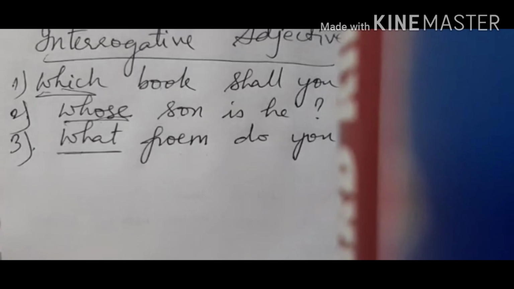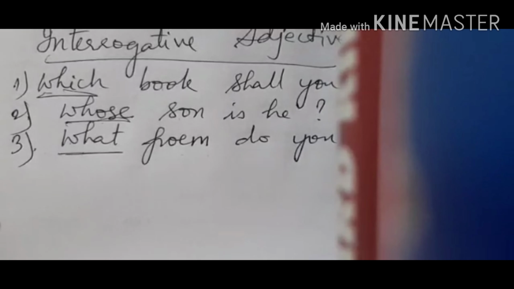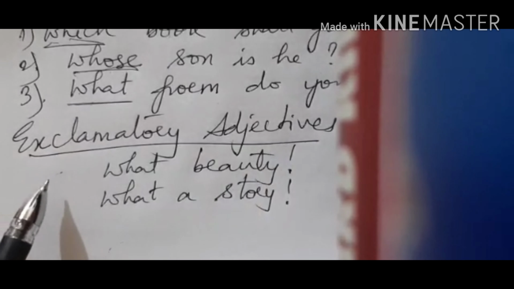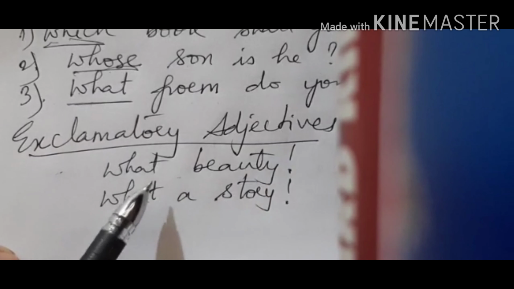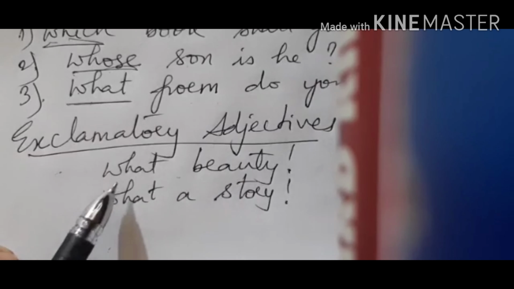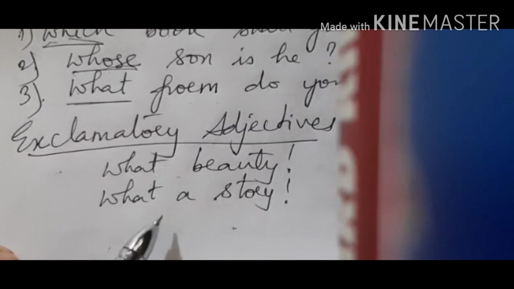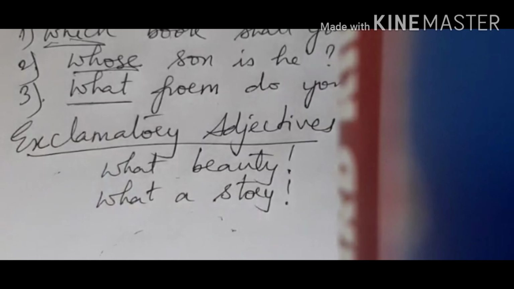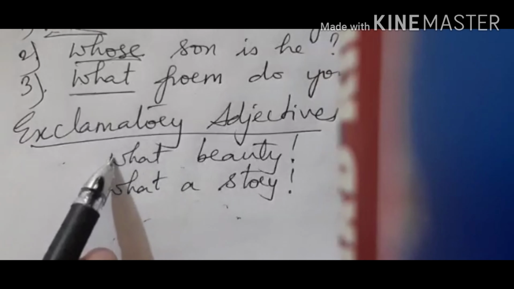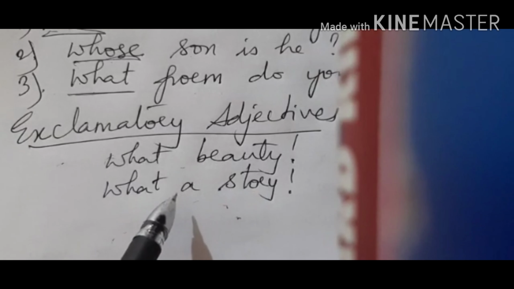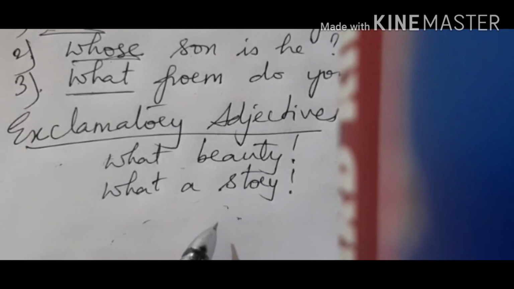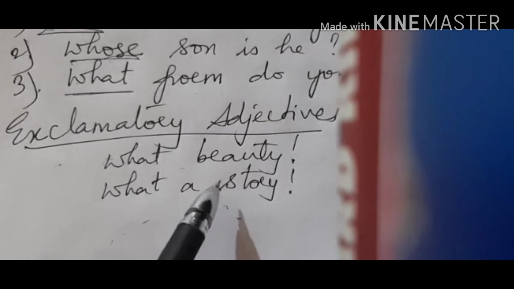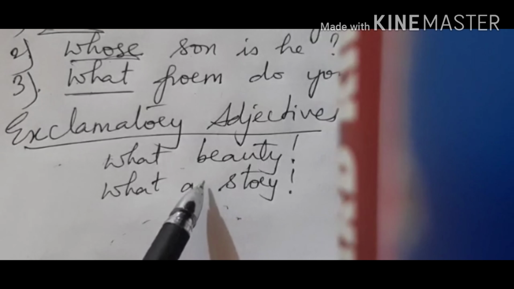Let us move to the next one, that is exclamatory adjectives. These are exclamatory sentence words like this: what beauty, what a story, right? These types of exclamatory words express strong emotions. So you have such exclamatory adjectives wherein you are expressing in a strong manner. What beauty, what a story, right? So these types of adjectives are called exclamatory adjectives.